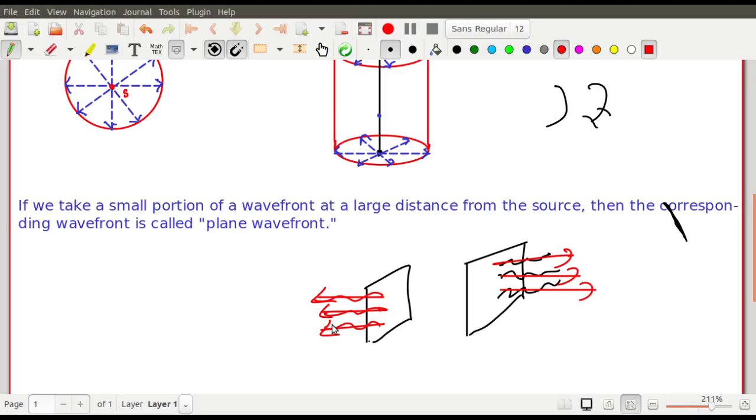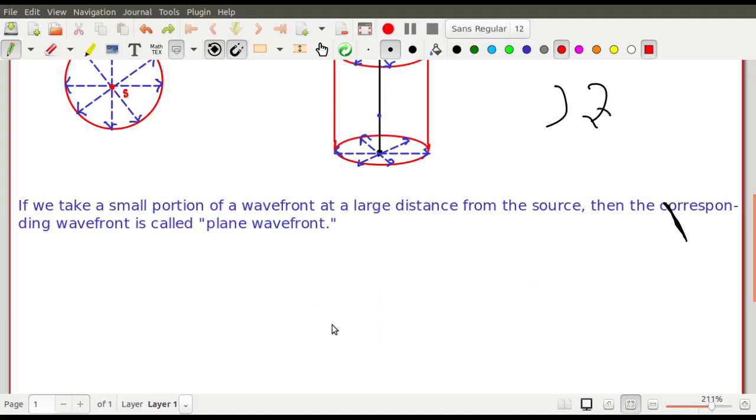So wherever you see a parallel beam of light, you should understand that the wavefront is coming from infinity, and this is approximated to plane waves. So plane wavefront means that there was actually a spherical or cylindrical wavefront, but as we are discussing at a large distance, it can be taken to be a parallel beam of light.